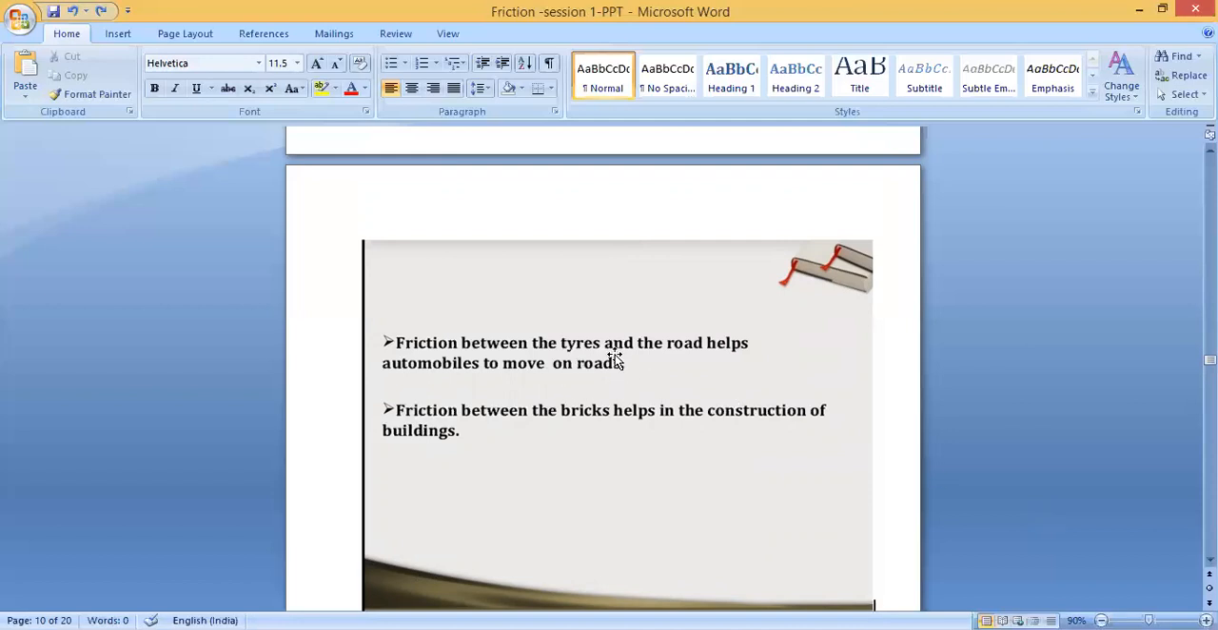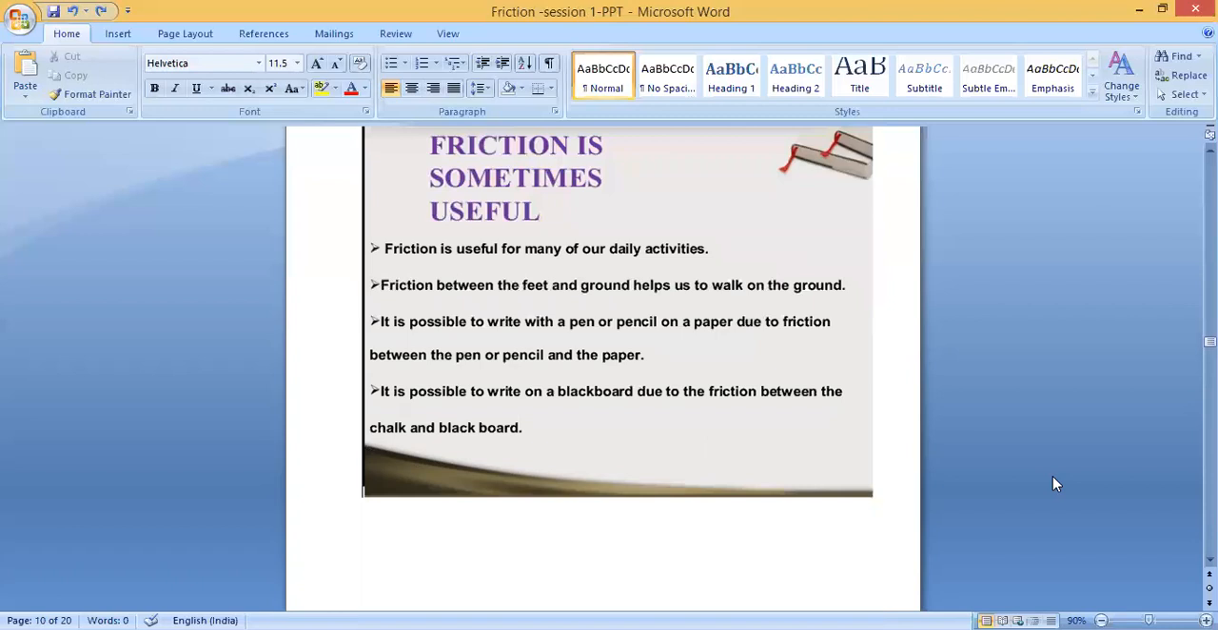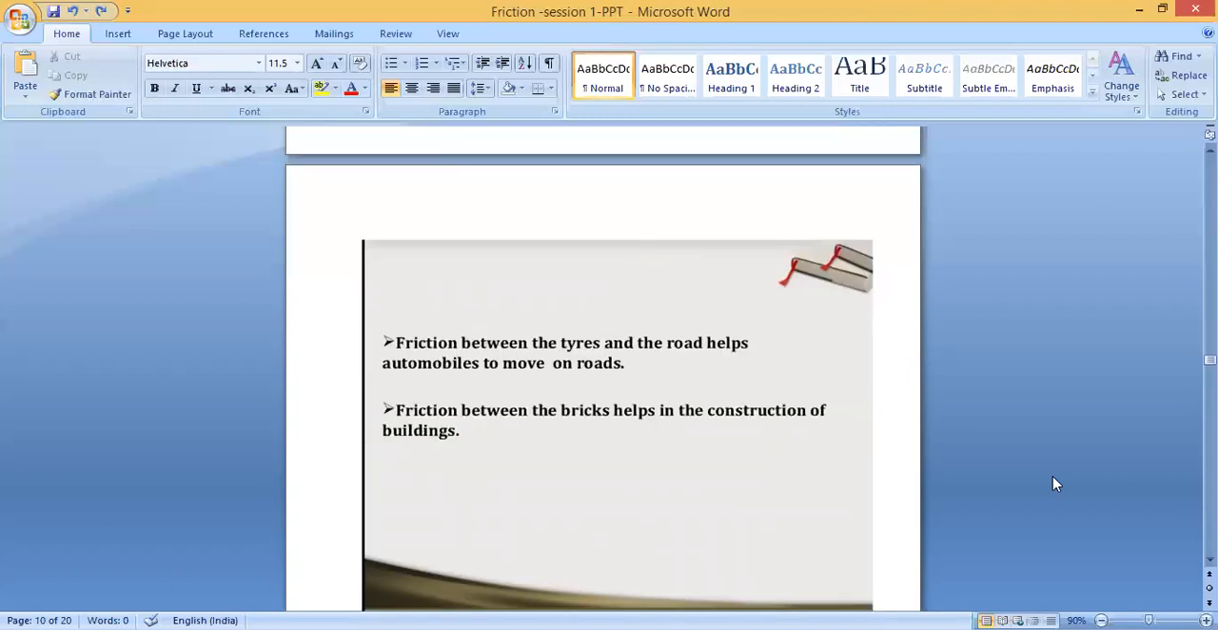Friction between the tires and the road helps automobiles or vehicles to move on the road. Less friction means it will slip and go to any side, and accidents will happen. Friction between the bricks helps in the construction of buildings. There is friction between the bricks. It helps in the construction of buildings. So this friction is very useful in our day-to-day life, in our daily activities.